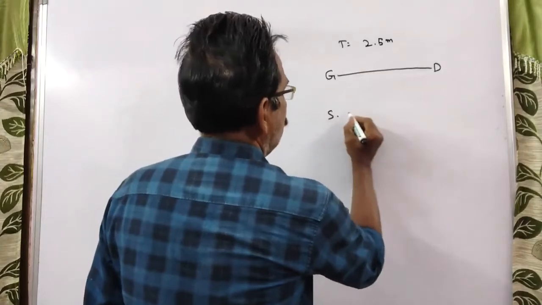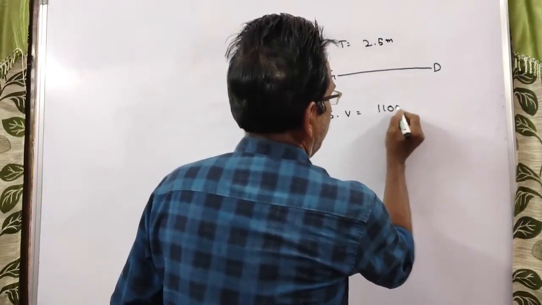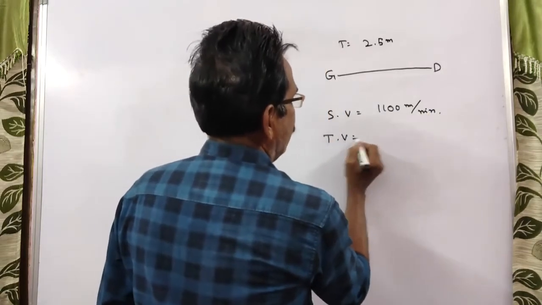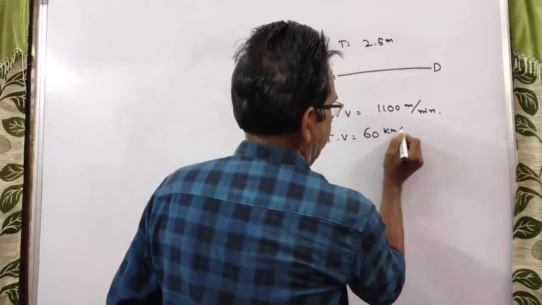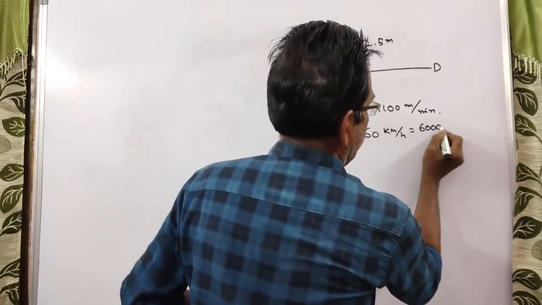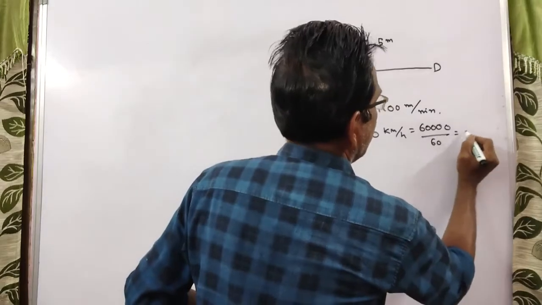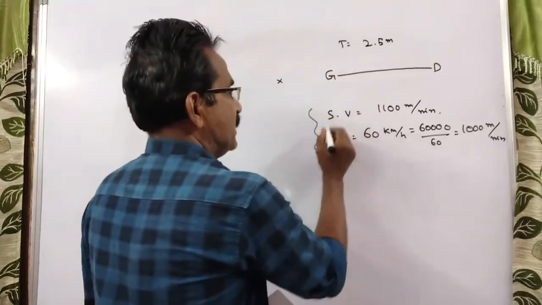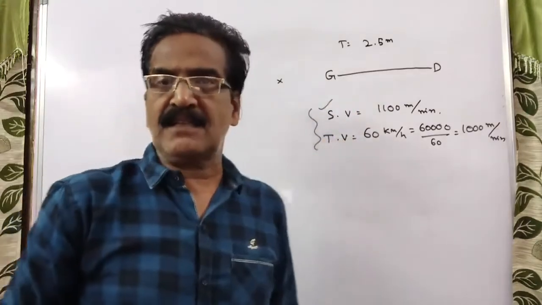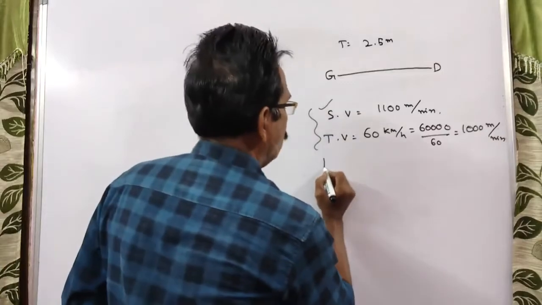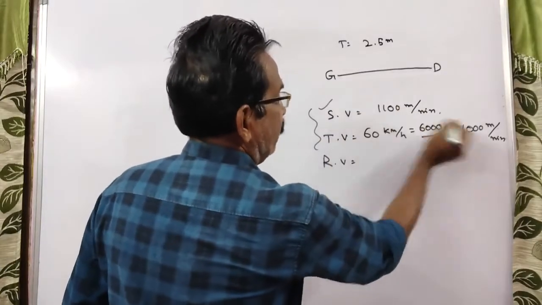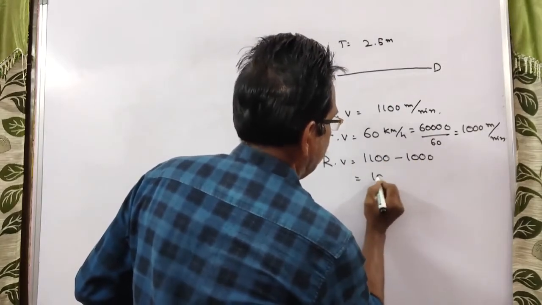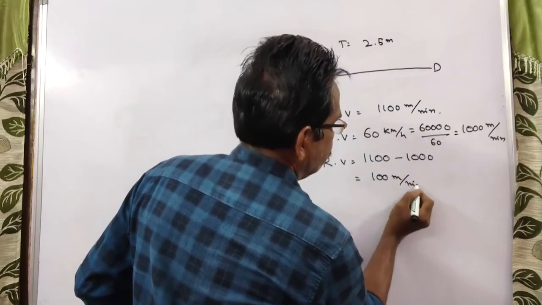Sound velocity is equal to 1100 meters per minute, and train velocity is equal to 60 kmph, that is equal to 60,000 meters by 60 minutes, that is equal to 1000 meters per minute. So this is the sound velocity, this is the train velocity. Now the relative velocity is equal to 1100 minus 1000, same direction, friends. So 100 meters per minute.